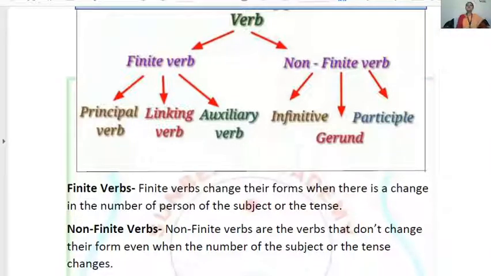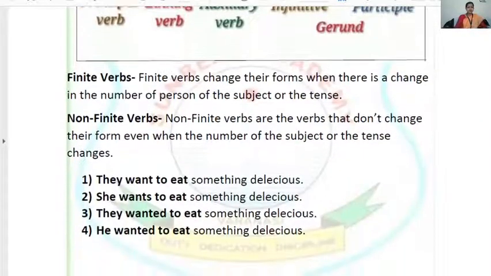Change in subject means when the subject becomes singular or plural. When you make such changes and your verb is changing, that is a finite verb. Change in tense means when you convert it from present to past or past to future, or when you go from simple to continuous or continuous to perfect. While making such changes in the tense, the verb in the sentence is affected. So that is your finite verb. And the one that is not affected, that stays as it is, that is a non-finite verb.